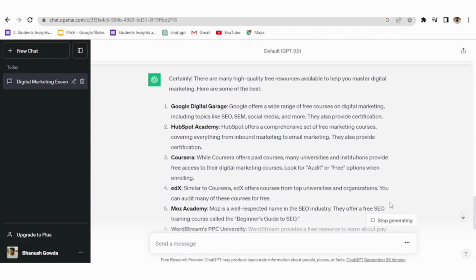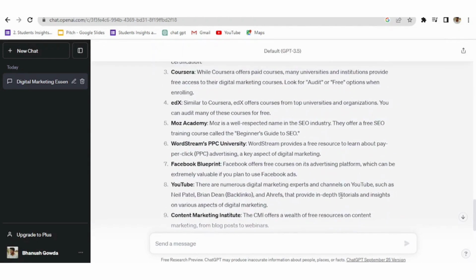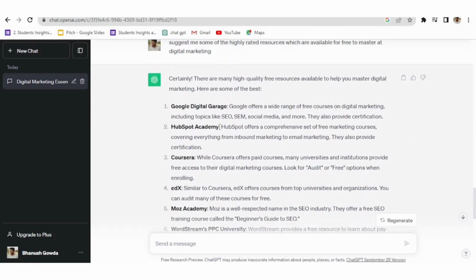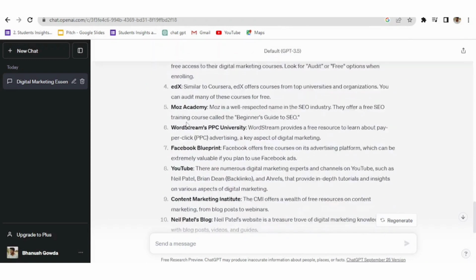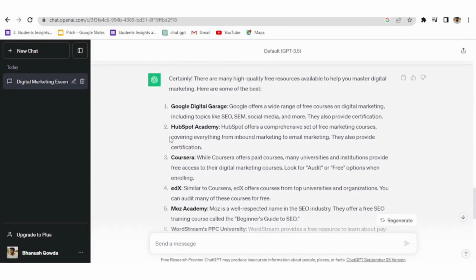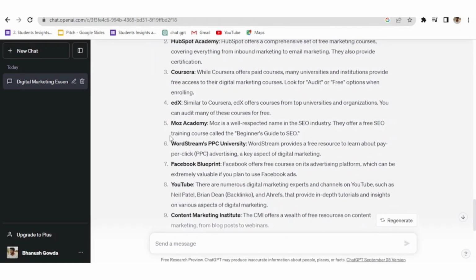And alright, guys, we have got n number of platforms where we can access digital marketing courses and also the resources required. These are some of the platforms which can help us in getting skills of digital marketing.